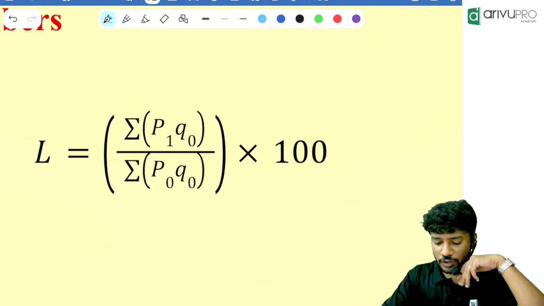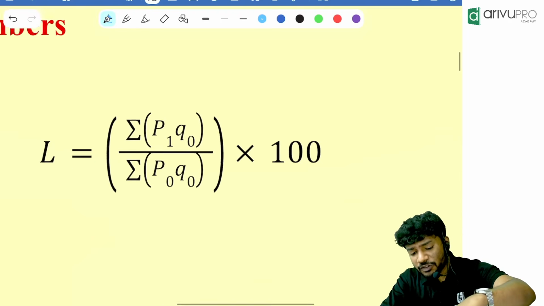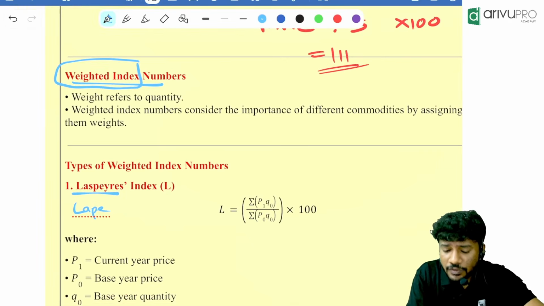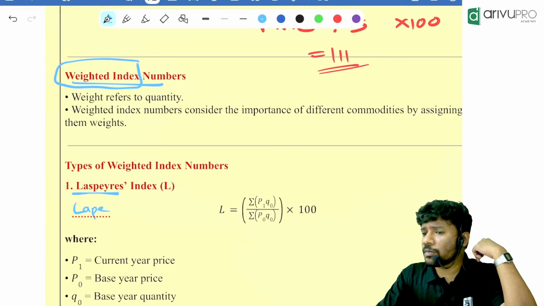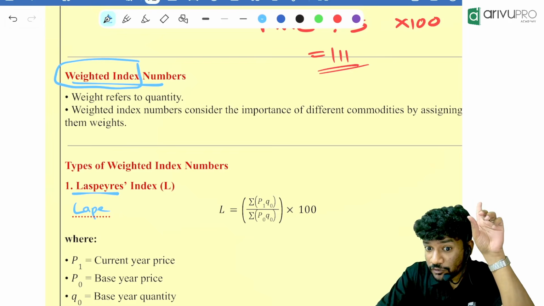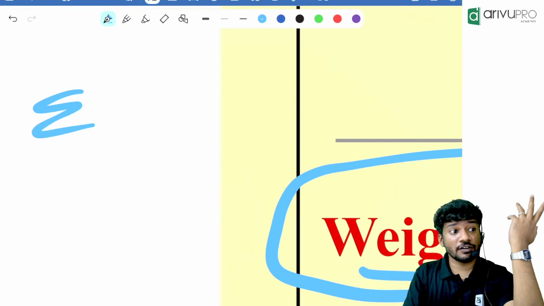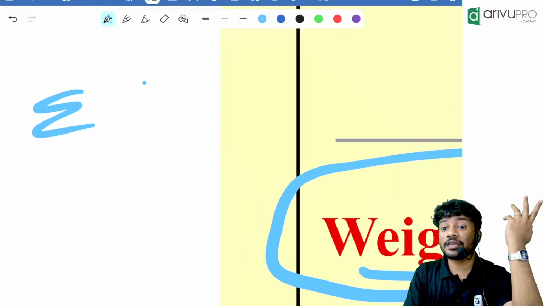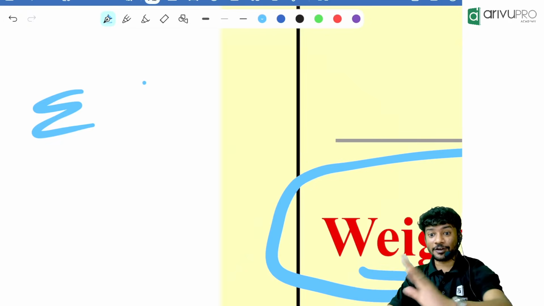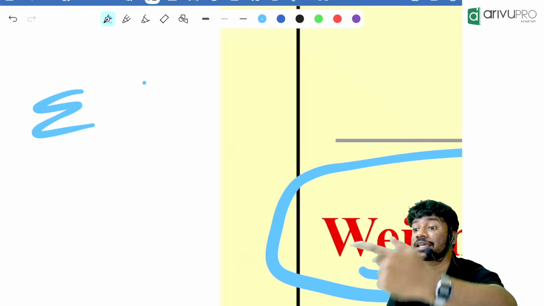The formula for the Lappe index number looks like this: sigma P1 Q0 divided by sigma P0 Q0. Before going to the formula, what is the name of the topic? The weighted index number. Long back in chapter 14, do you remember the weighted average? Instead of F, you will use W, the weight. We are not concerned about all the frequencies, only about the weight we are giving.